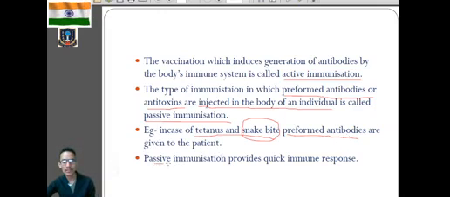Passive immunization provides a quick immune response. Why? In this case, we are taking the ready-made antibodies. We are not waiting for our own immune system to produce the antibody. We are already taking in antibodies produced in other organisms, mainly the horse, because these antitoxins or antibodies in case of snake bite are produced in horse serum. So it is mainly an example of passive immunization. I hope it is clear for you the difference between active immunization and passive immunization.